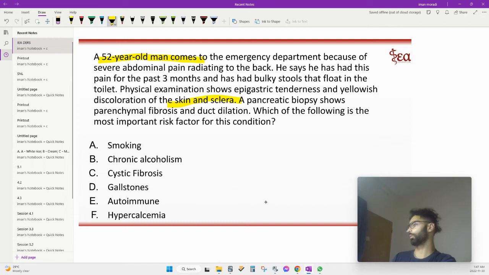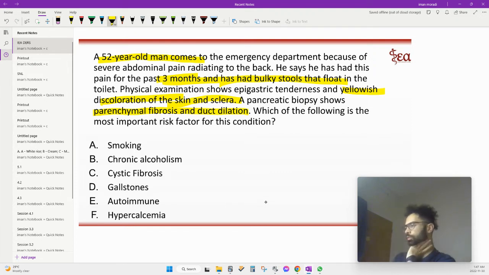52-year-old woman. Her poop floats, so that's the description of fats not being absorbed for whatever reason, and she has jaundice, right? There's fibrosis of the pancreas, right? So that's due to what?